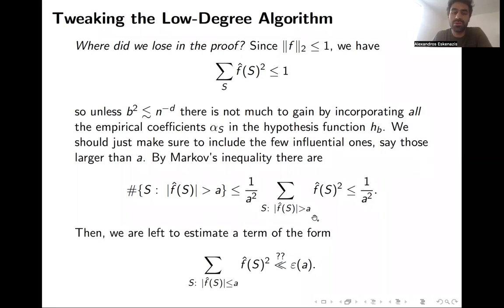This leads us to understand a weak inequality of this form, and by this reasoning you immediately see the need to have an L infinity bound rather than an L2 bound. Because if we were to choose, even for d equals 1, all the Fourier coefficients to be 1 over square root of n, then for any constant value of a, this sum of the Fourier coefficients which are smaller than a would simply be equal to 1.